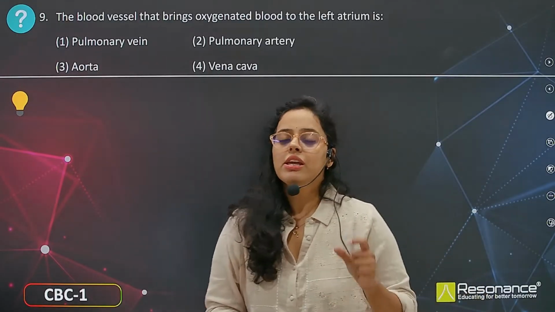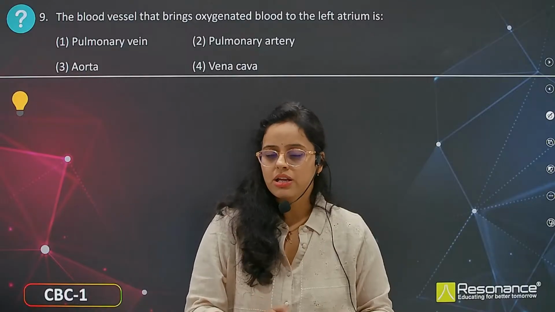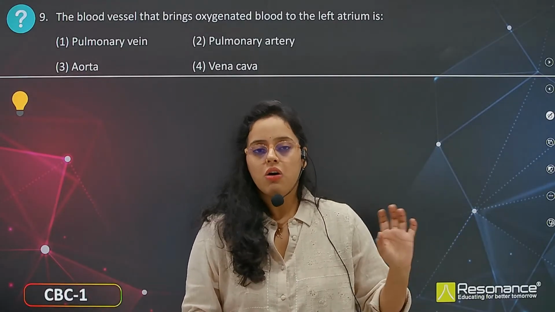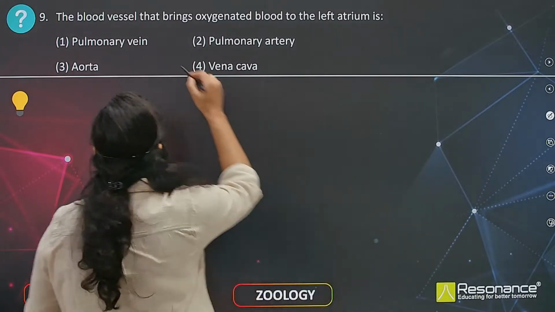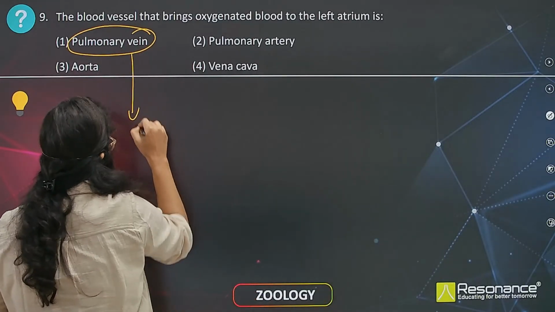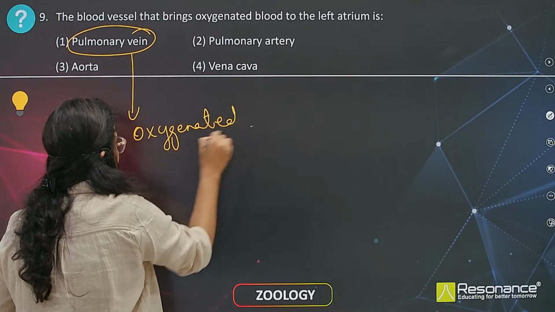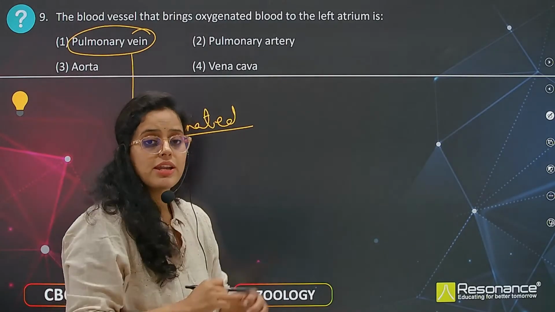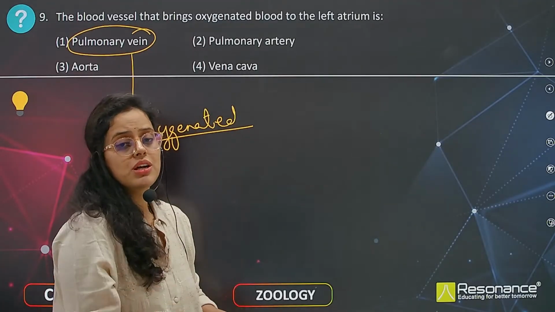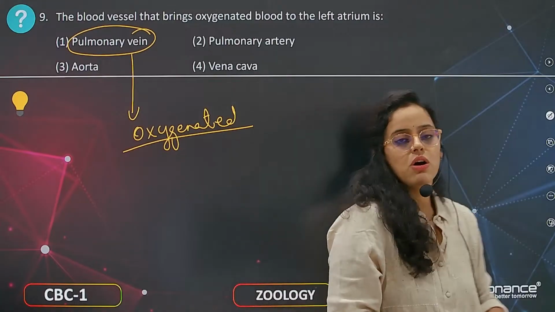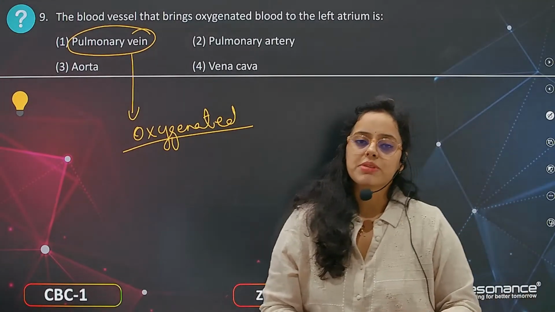The vein carries blood towards the heart and the artery carries blood away from the heart. This is an exception over here; this is the only vein which carries oxygenated blood. All remaining veins carry deoxygenated blood. It is carrying blood from the lungs to the heart. So the blood vessel that brings oxygenated blood to the left atrium is the pulmonary vein.